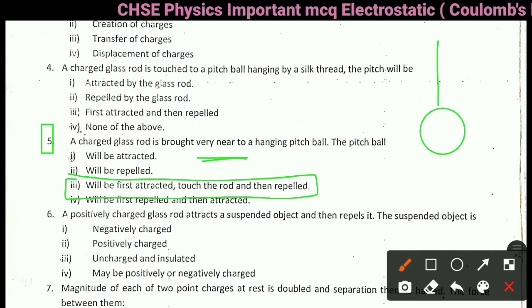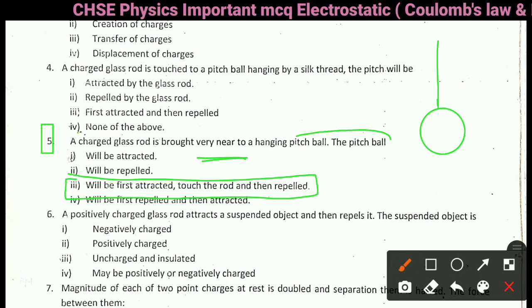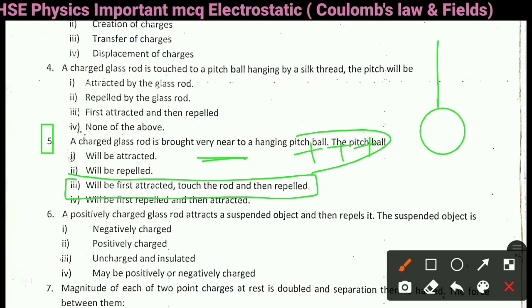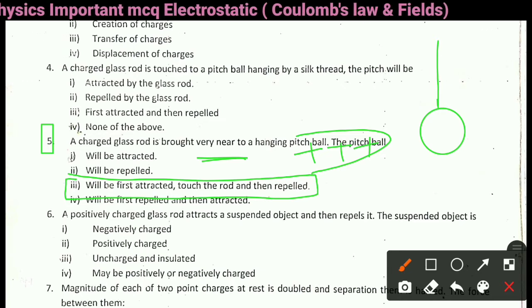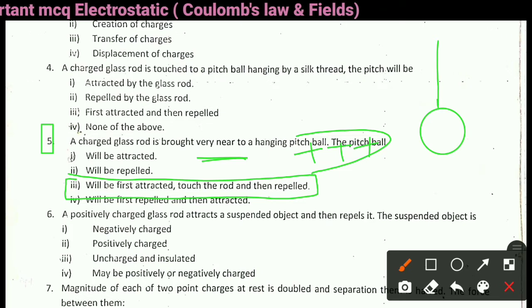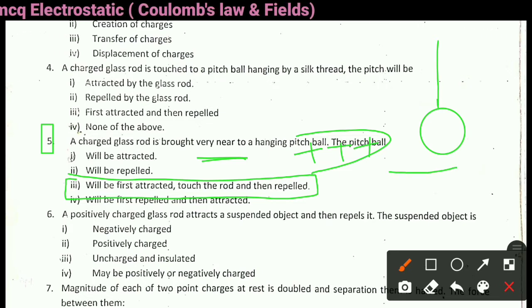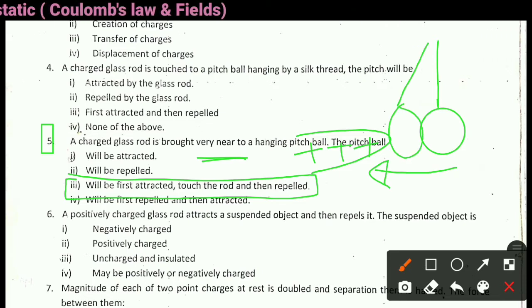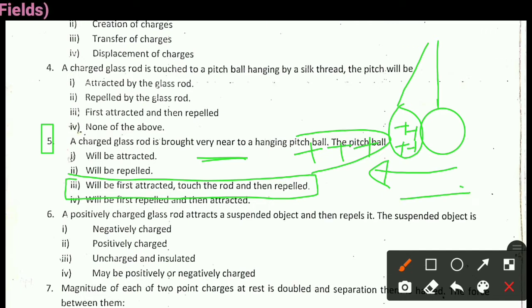ball, and if we bring a charged glass rod very near to the pith ball, suppose it is positively charged, then due to electrostatic induction this pith ball is attracted towards the glass rod and touches the glass rod, and then it will get positive charge same as the glass rod, and after that it will be repelled.